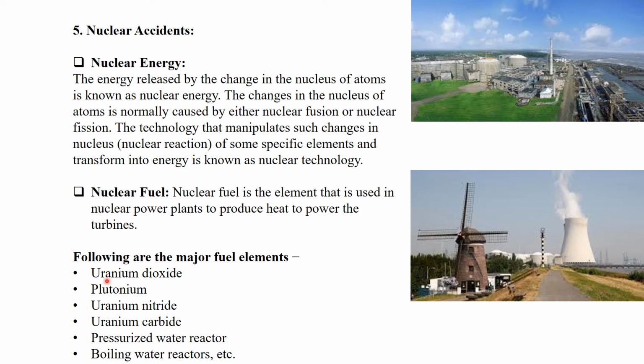These are the elements which are used in the nuclear power plant to generate the heat, so as to generate the nuclear energy: uranium dioxide, plutonium, uranium nitride, uranium carbide, pressurized water reactor and boiling water reactor. Okay, so this is very important from your MCQ point of view, so remember it.